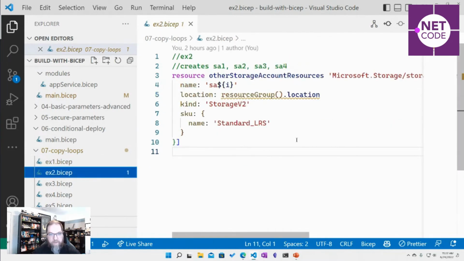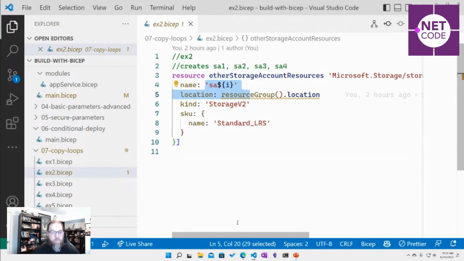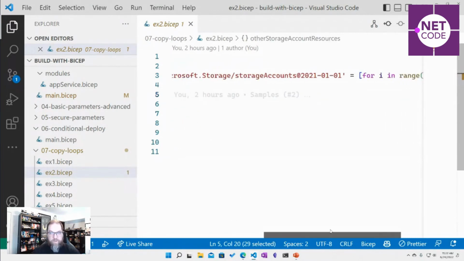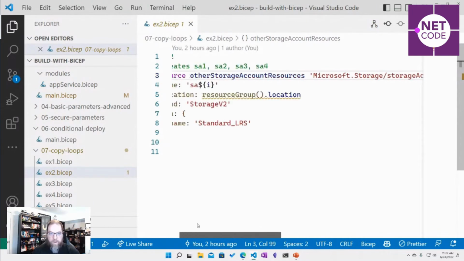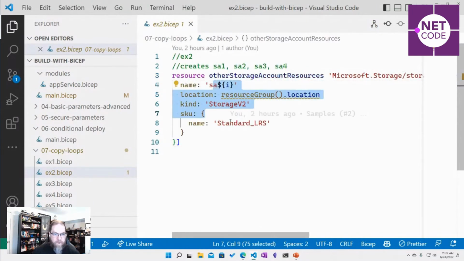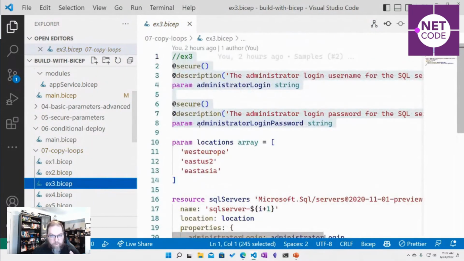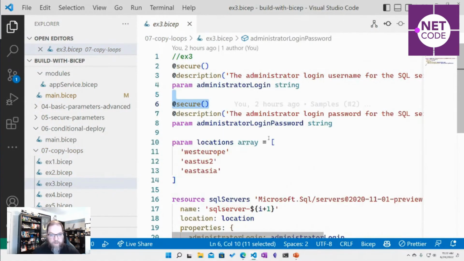But what if we don't have a list? We just want to make some number of resources. Well, we can use a function called range. So, hey, for i in make some range 1 to 4, create a bunch of storage accounts in that range. We can do this looping over and over again.